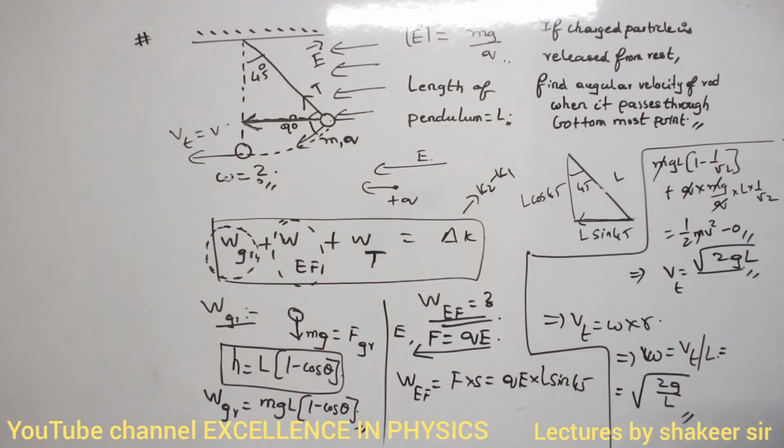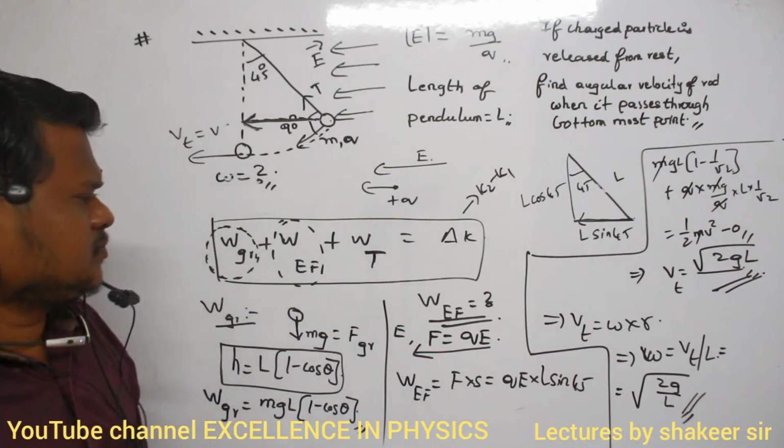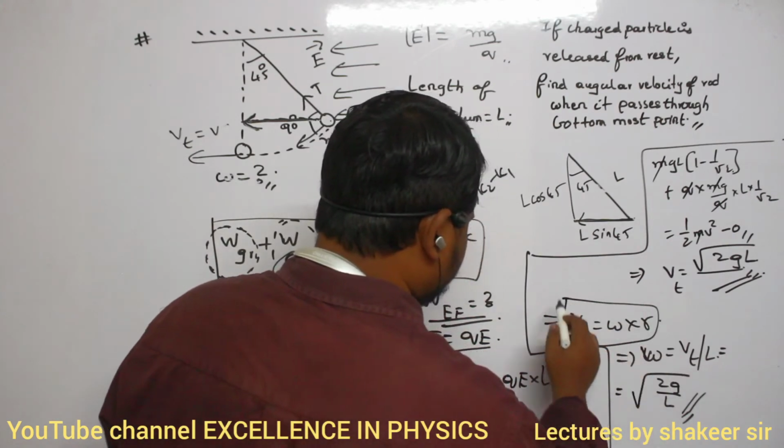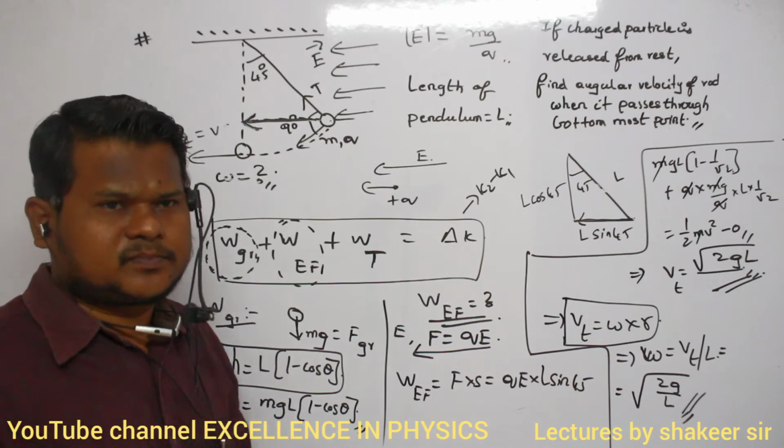So these are our answers. Tangential velocity is root 2gL, and angular velocity is root of 2g divided by L. I hope you know this relation. Already we have studied this relation many times, no? Tangential velocity is equal to omega into R.